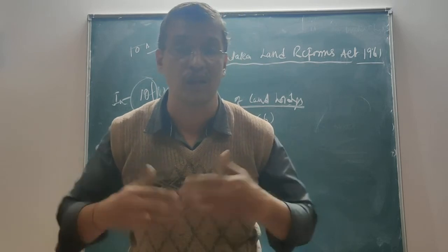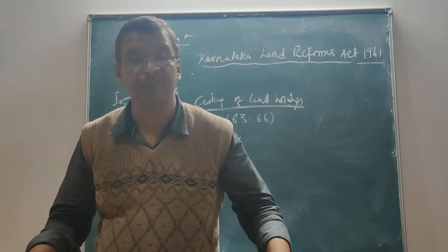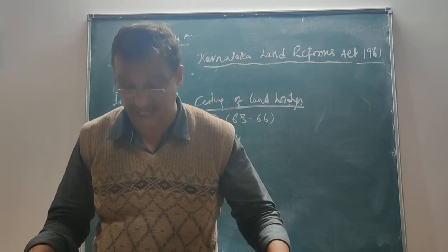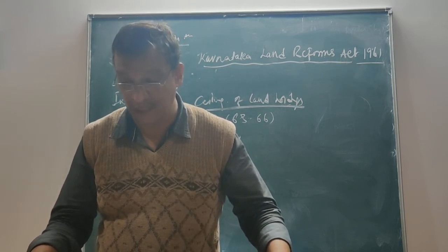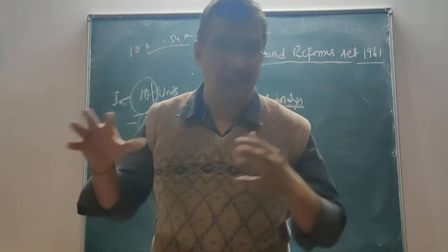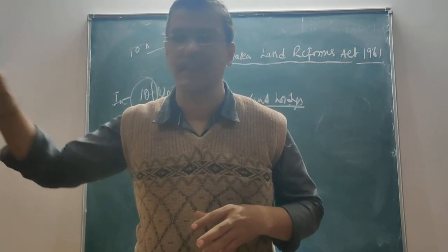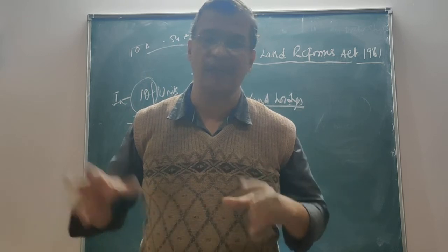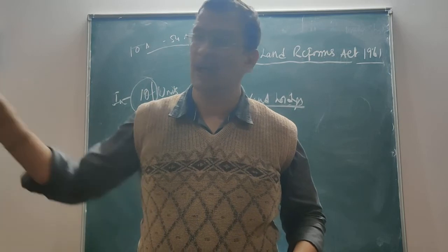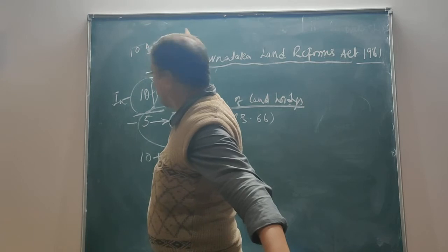And overall, what property comes under this ceiling limit? In case of a family, as I said to you, the ceiling area is applied in aggregate to the land that the members hold as a family, which they are entitled to. Suppose I am a member of this family and I am residing in another part of the city, where I also happen to hold land. Then the aggregate of those lands is taken together, and the land held should not exceed this area.